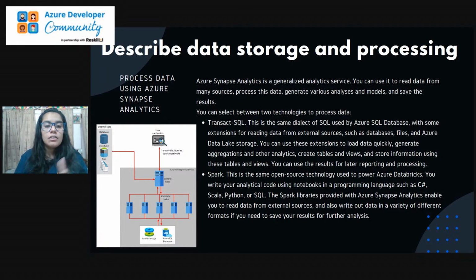Then we have Spark. This is the same open source technology that is used to power Azure Databricks specifically. We can write the analytical code using notebooks in programming languages by using Spark, like C Sharp, Scala, Python, SQL. So we can use that. Spark libraries provide Azure Synapse Analytics with some more features, so that we can work over our data and operate over our data.